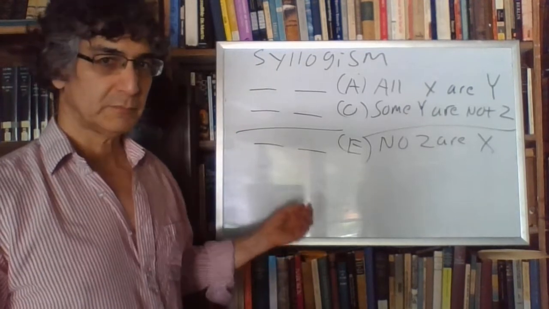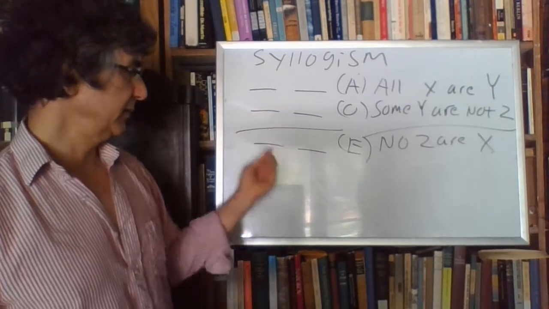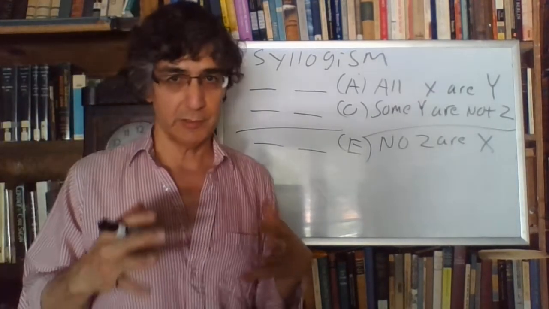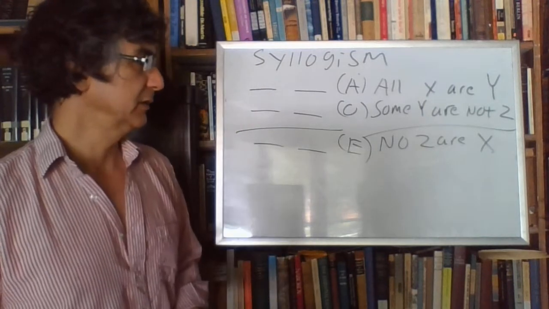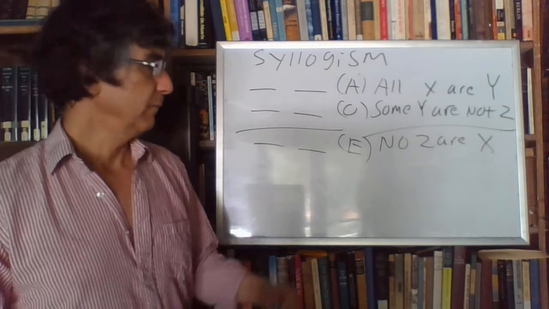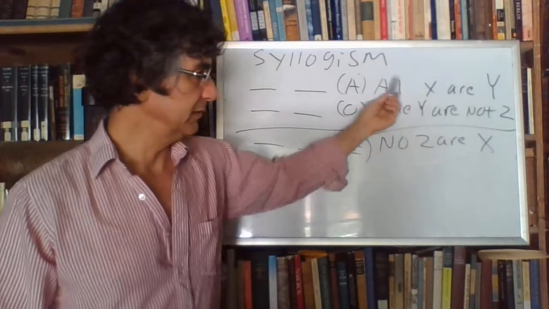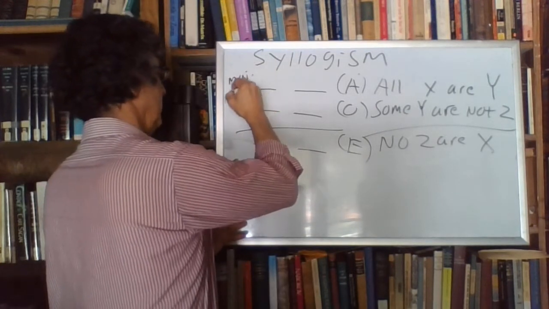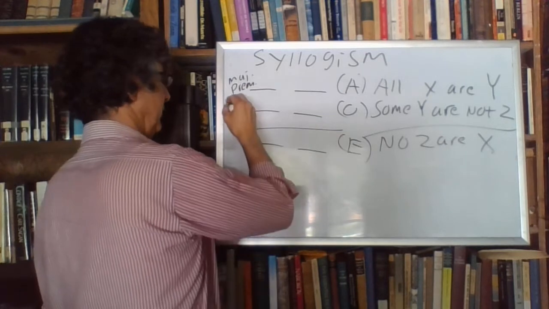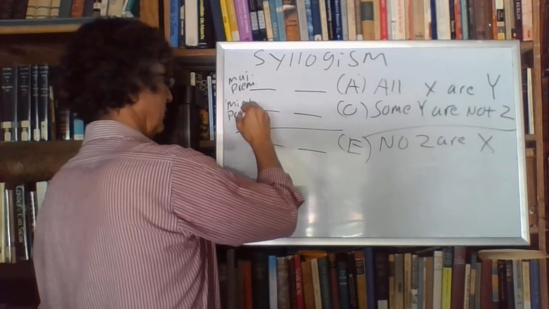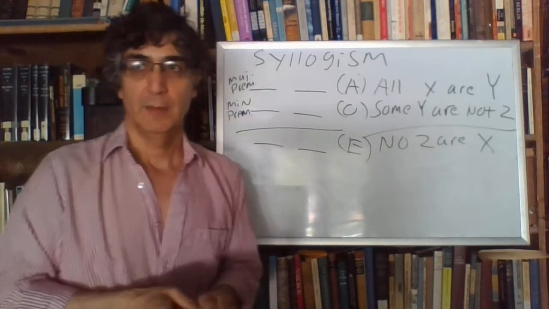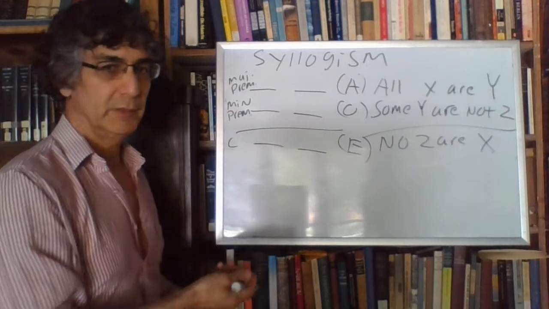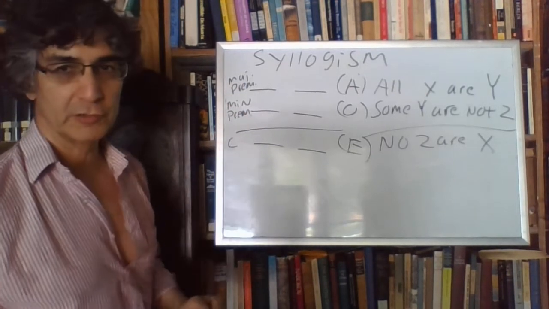That is to say, you have subject, predicate, subject, predicate, subject, predicate, 3 times over. Okay. Now then, we have parts to the syllogism just like we have parts to propositions. So we have names for some of this. The first premise is called the major premise. You need to remember that. The second premise is called the minor premise. Major and minor premise. And then, of course, you know that the third proposition is just called the conclusion, right? Major premise, minor premise, and conclusion.